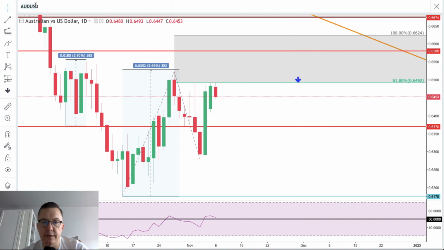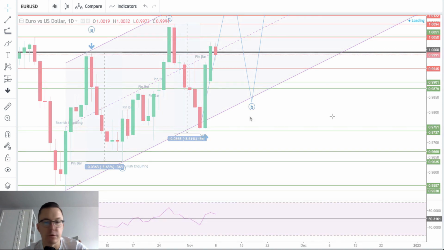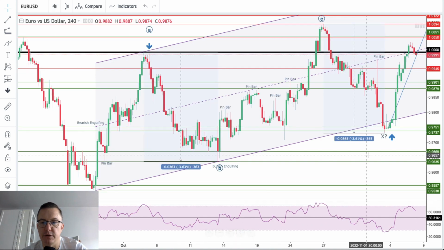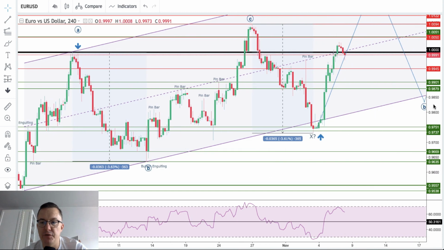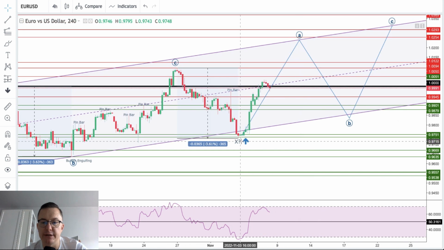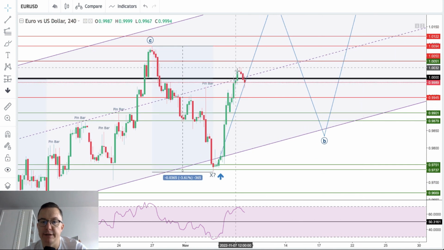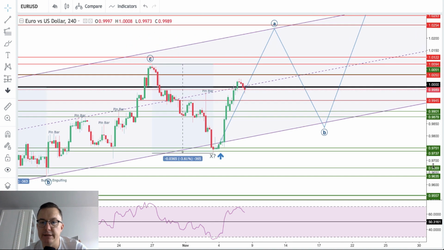This is the euro dollar, and because we have plenty of remarks from Euro officials, Eurogroup officials, let's find out what's going on the euro dollar again. And we have a very nice bounce. As you can see here, we got the wave A, B, C completed, the connector wave X completed. We have a breakout above the parity level. However, as you can see on the 4-hour chart, this breakout has ended with a pin bar again, so we have a slight pullback. And recently the wave A has been developed to the upside, but this is not the end of the wave A.